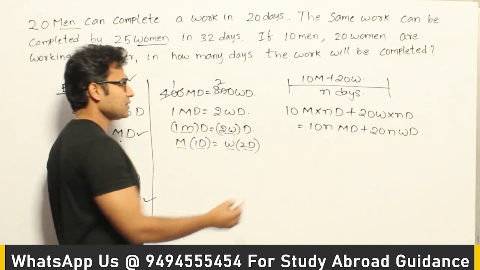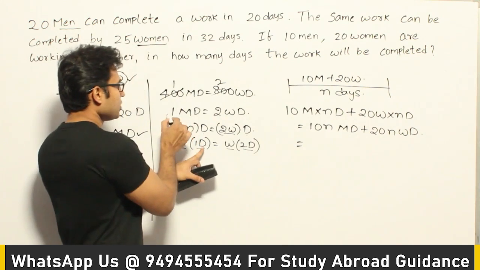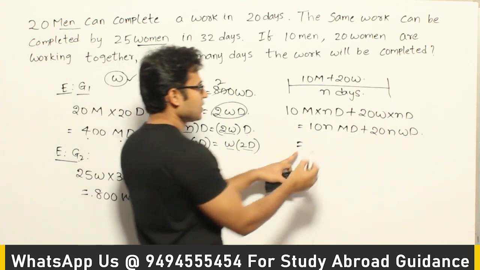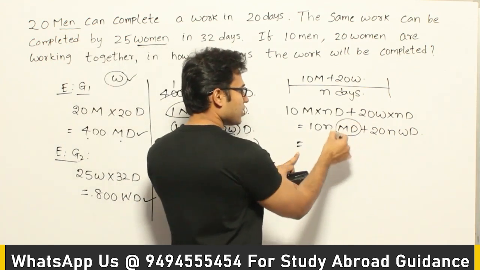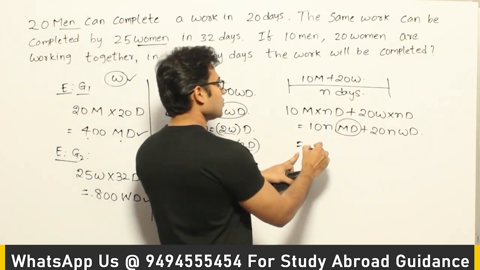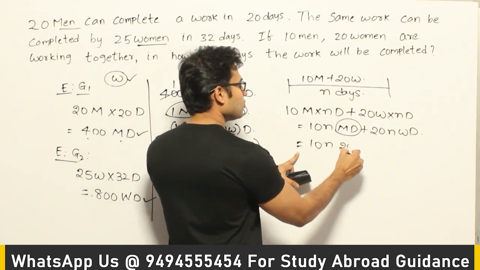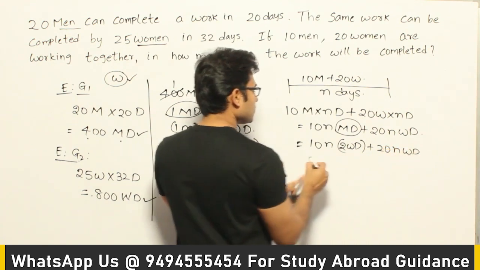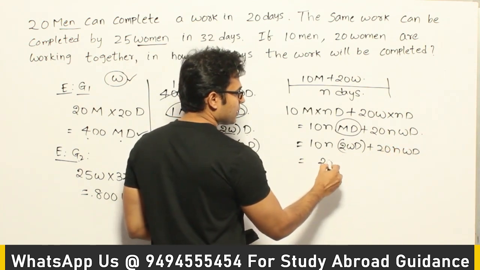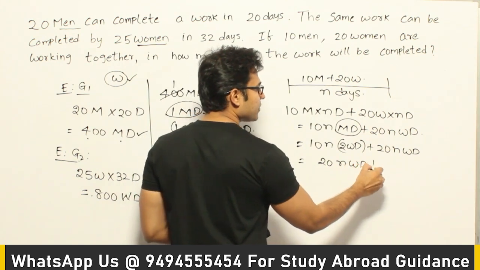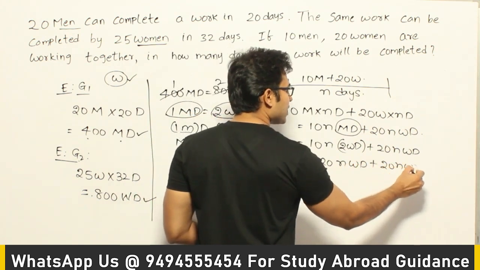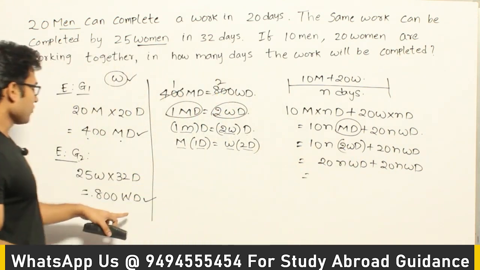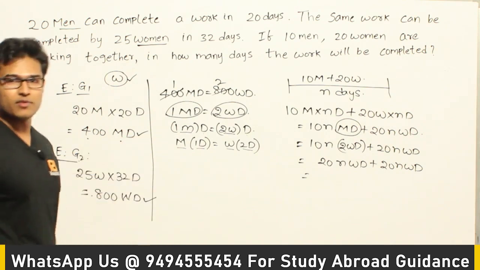Okay, so let's see this. If you are going to replace 1 man day with 2 women days, what happens there is, in place of 1 man day you can write 2 into women days. So 10n into 2 women days plus 20n women days. So what is it? It is 20n women days plus 20n women days. I am converting the entire expression in terms of women days so that I can equate it to the effort given by women days, so I can find out the value of n.